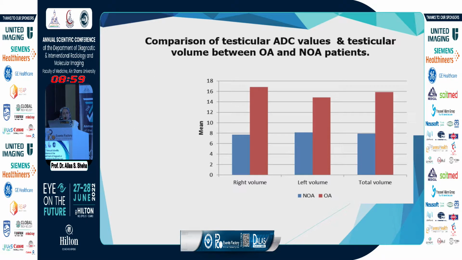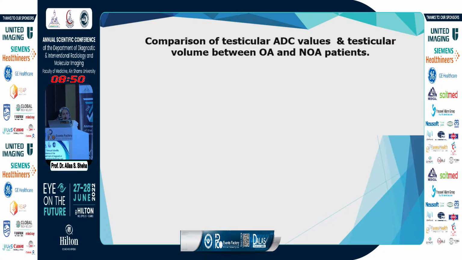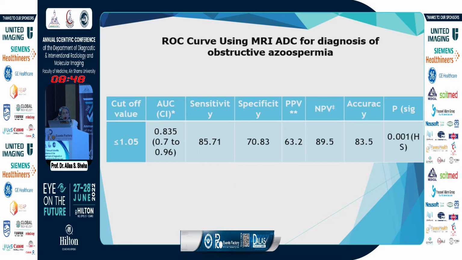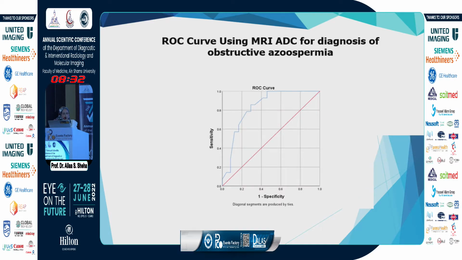Among the volume, in comparison between these cases of obstructive and non-obstructive, the non-obstructive cases had a lower volume with atrophic testes. The cutoff value for ADC was 1 with a sensitivity of 85%, specificity of 70%, and it was significant. So ADC value below 1 was for the obstructive azoospermia. And this is the ROC curve.